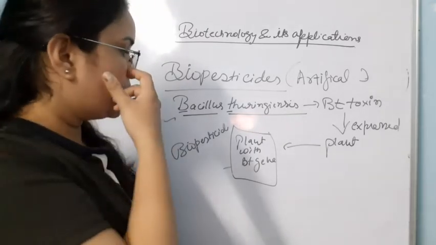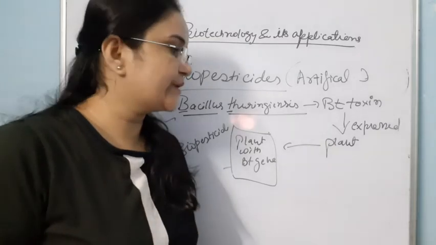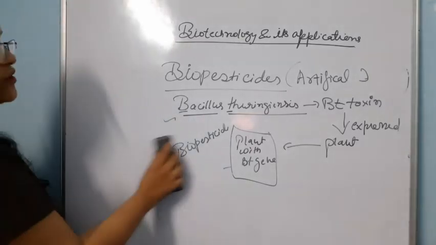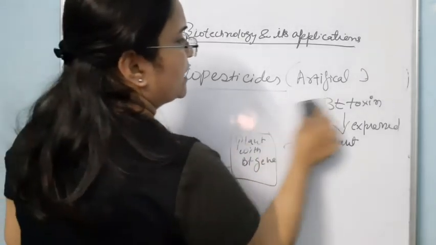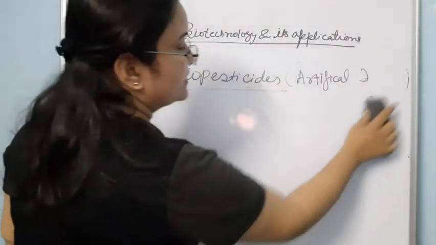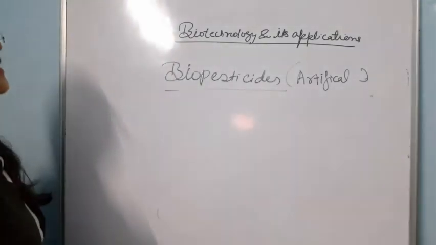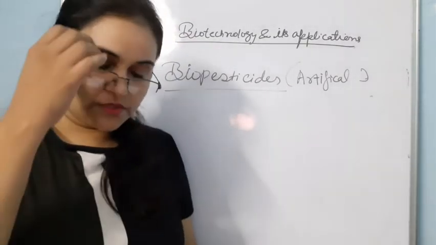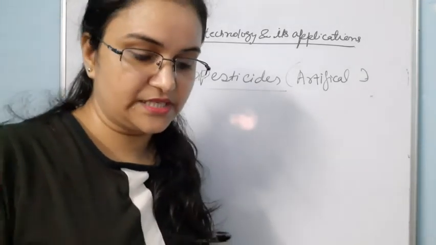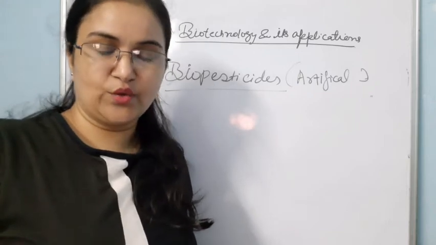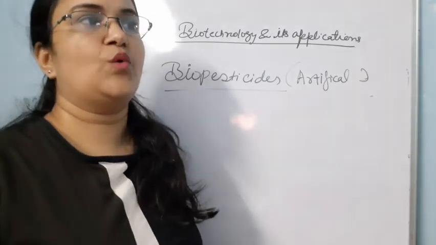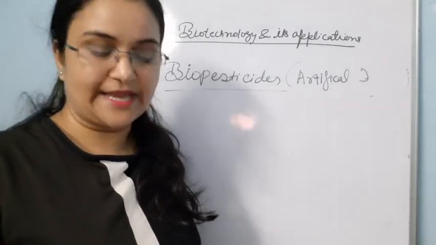Now next is about Bt cotton. For example, we are going to make a number of plants biopesticide, so start with Bt cotton, which is an economically very important plant. So it is very necessary for us to make it a biopesticide. How could this be possible? Not all strains of Bacillus thuringiensis produce proteins that kill insects. What are those insects? Now we are going to know.